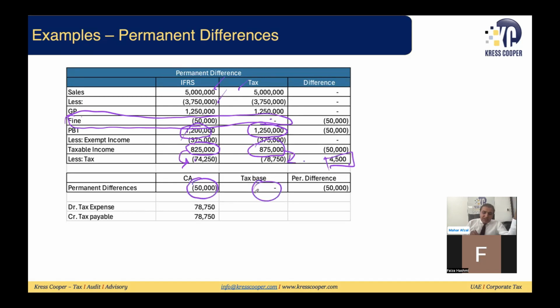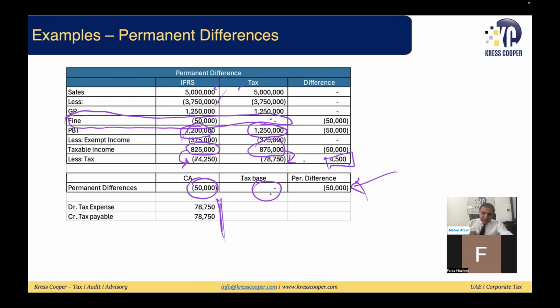As per tax authorities, this is zero. This is my difference, but these are permanent differences. It will not have any impact in the future tax period. So we are not liable to book any liability. We are not liable to book any asset related to this. My simple transaction will be: tax expense debit, tax payable credit.